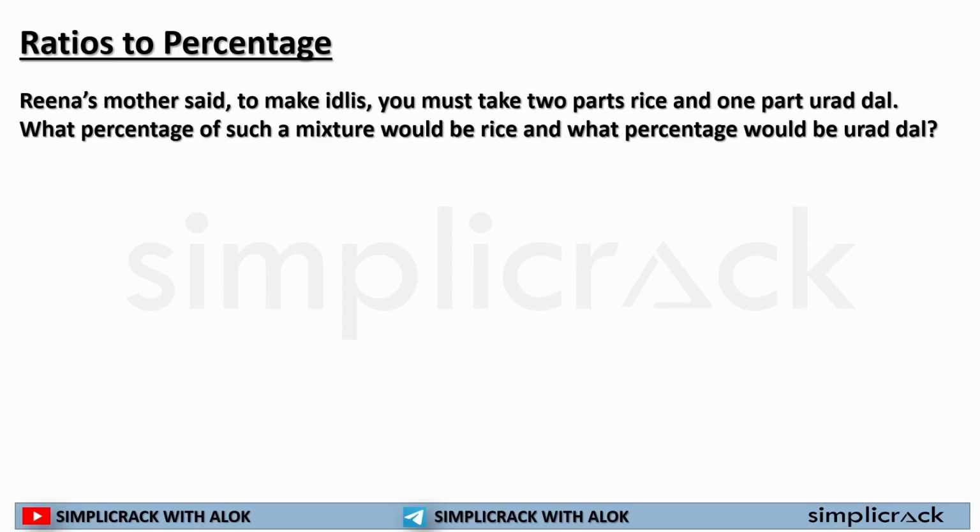Okay, so here in this question it is written, Reena's mother said to make idlis. You know, for breakfast idlis are a favorite. So Reena's mother said to make idlis, but when you are making idli, you need to remember, Reena, you must take 2 parts of rice and add it with 1 part of urad dal.